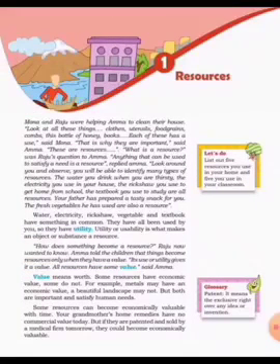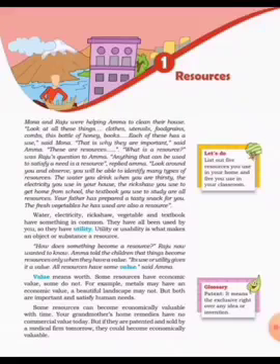Now let's have a quick recap of the important points that we have learned in the first topic, that is, the meaning of resources and their value, right? What is the meaning of resource? Anything that can be used to satisfy a human need is a resource, right?